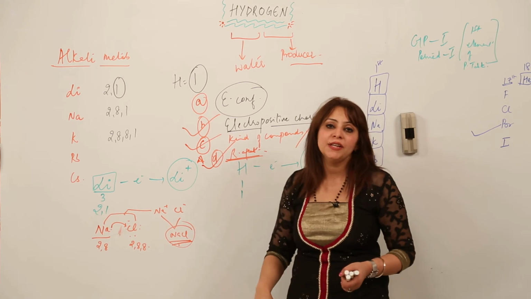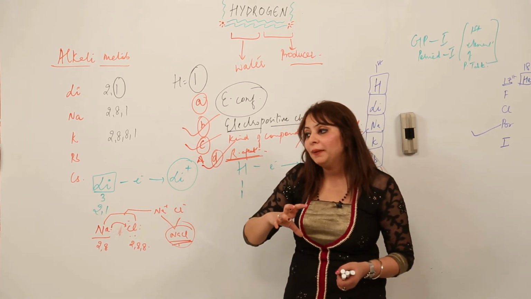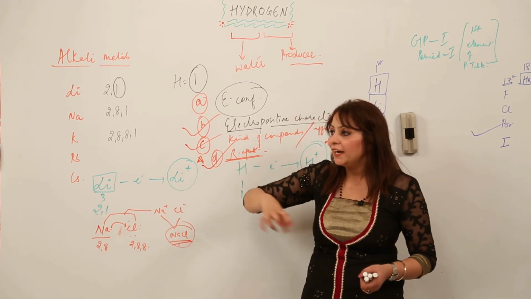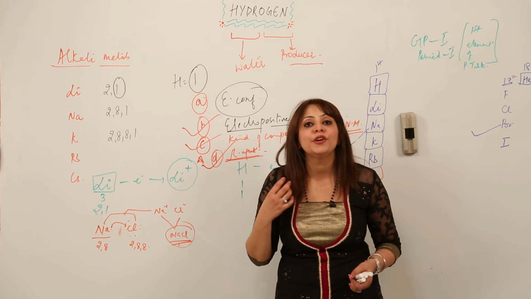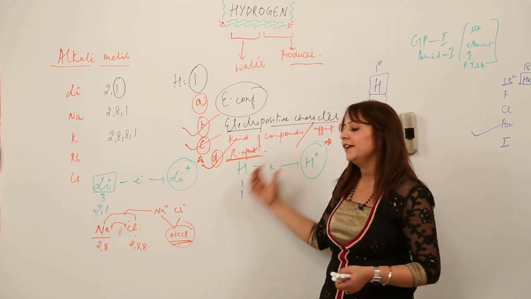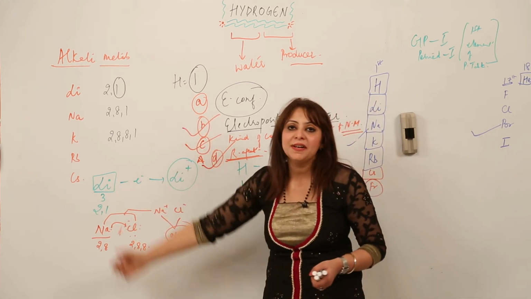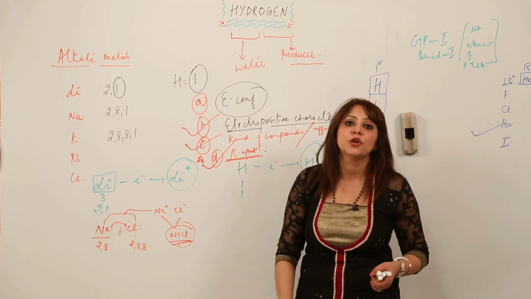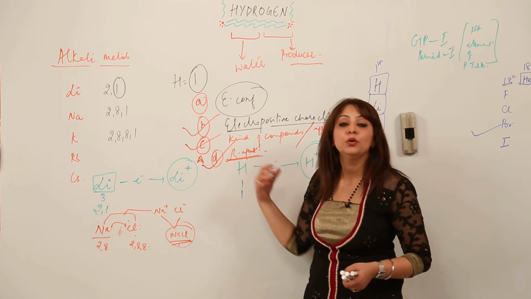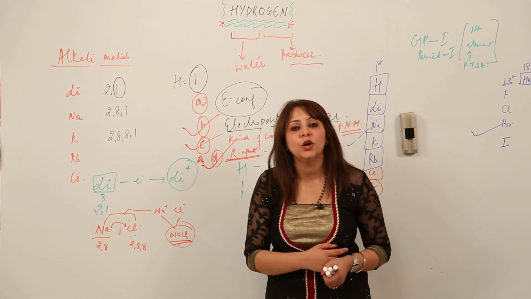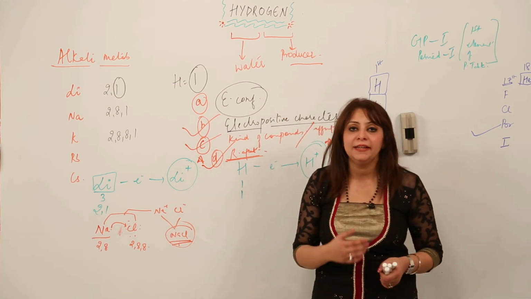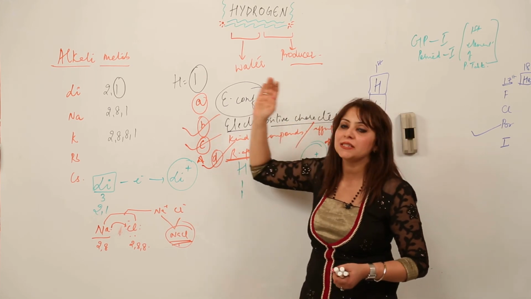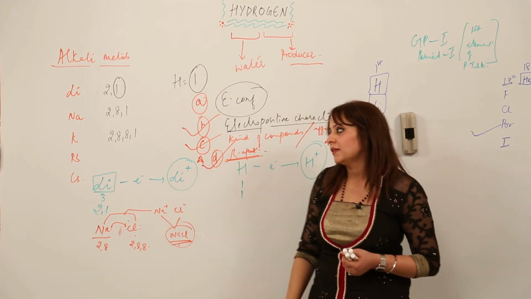The fourth is the reducing agent. We know that any substance which supplies an electron to another substance, or which supplies hydrogen to any other substance, acts as a reducing agent. So similarly, it is acting as a reducing agent. On the basis of alkali metals, we are talking on the basis of the electronic concept. So similarly, we can talk for hydrogen on the basis of the electronic concept, though we know that both are electropositive. They have one valence electron, they can lose that one valence electron, and they can form electropositive ions. So this is the similarity hydrogen possesses when it is compared with the alkali metals, right?